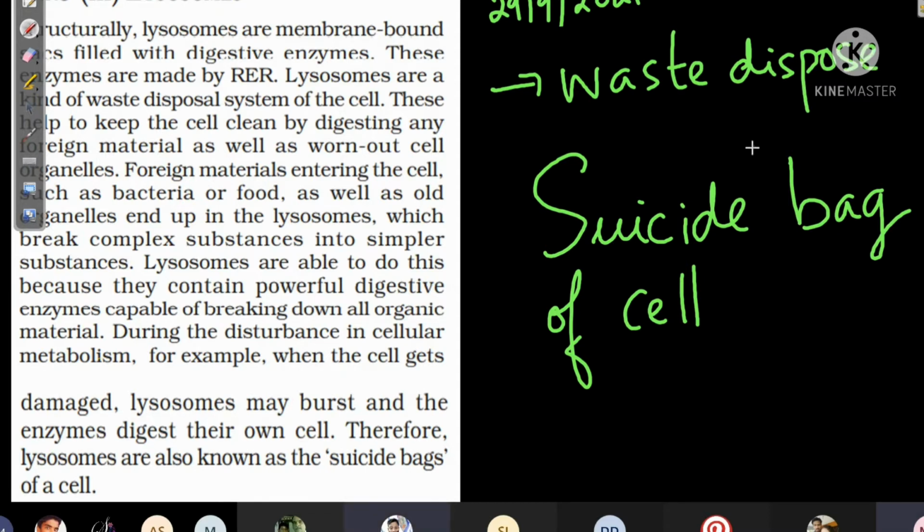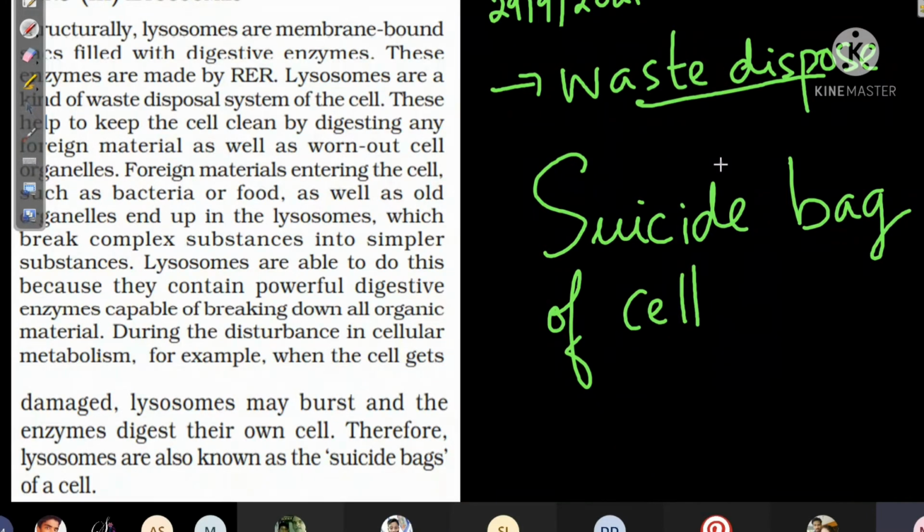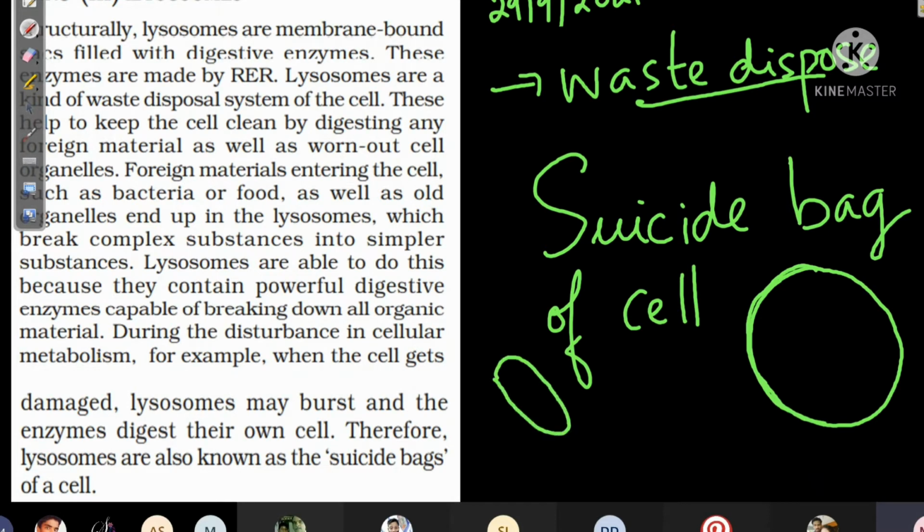Ma'am, can cells become fossils? Yes, it can become a fossil. Some of the cells, but not living cells. If it does not have cytoplasm, then they will become fossils. Like coconut shell is hard, no? That hard part can become a fossil. Or nuts covering is made up of hard tissue. Whatever hard tissues are there, they can become fossils, not the ones having cytoplasm. Those that have cytoplasm will only get decayed.